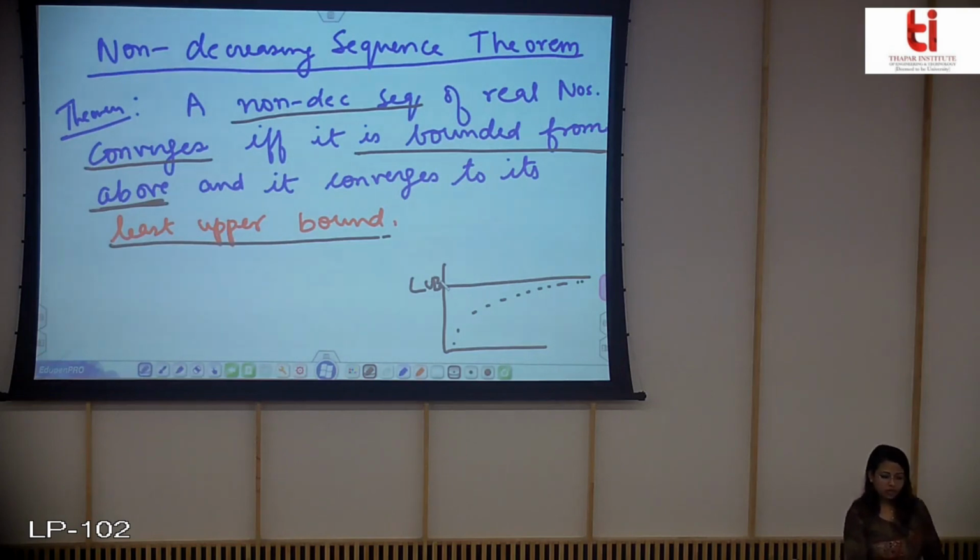So you can use this statement to prove that some sequences which are non-decreasing are convergent. You can show it by proving that it is bounded from above. So that sequence will be convergent. So let us take an example.